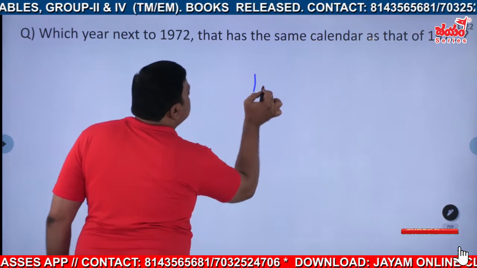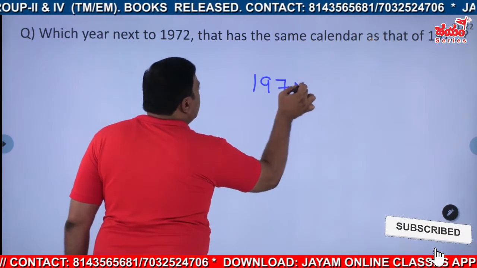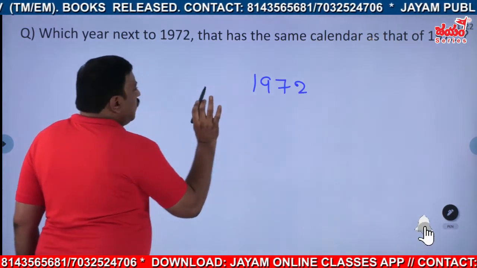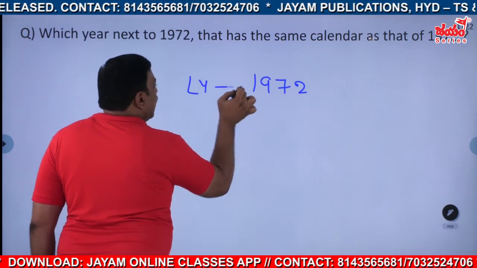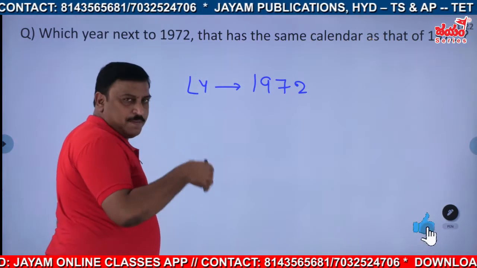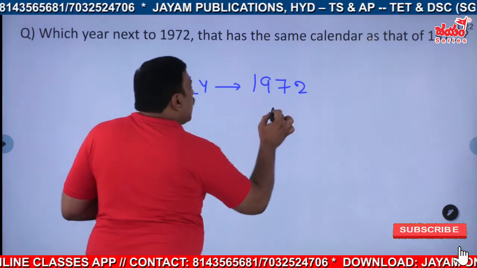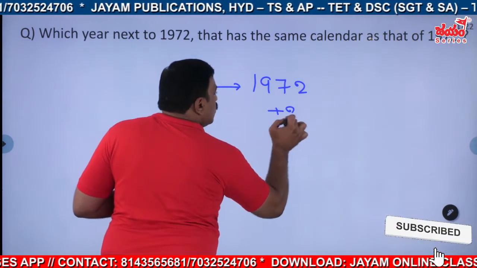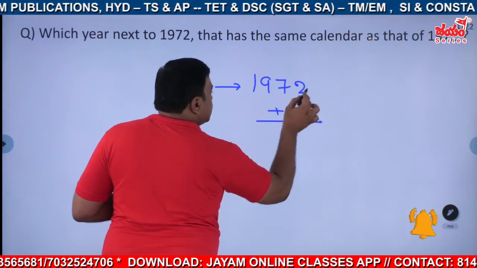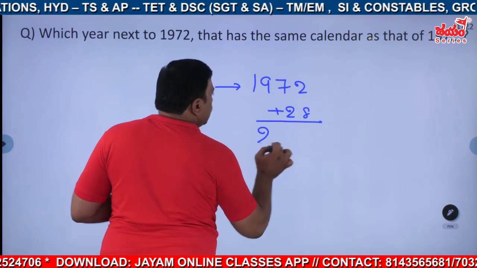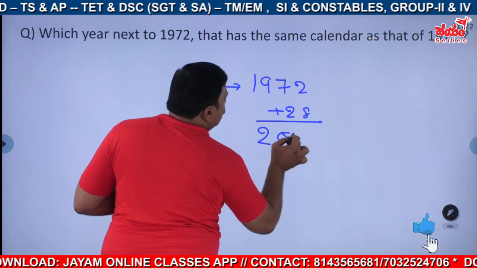So just add. Before that, first you make it in a systematic way. This is a leap year. You put LY like this for basic, that is right, and you add according to the rule, 28 years. So that is 1972 plus 28. That comes around 2000.